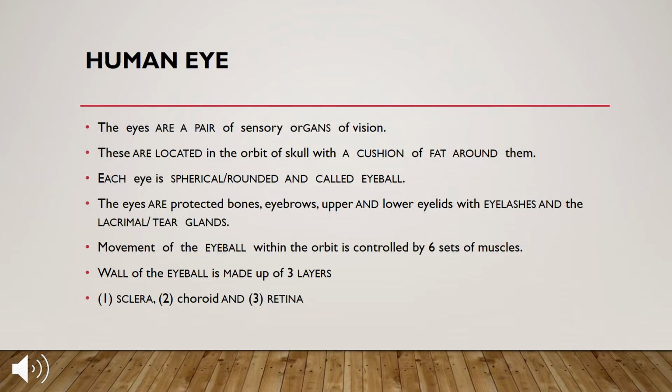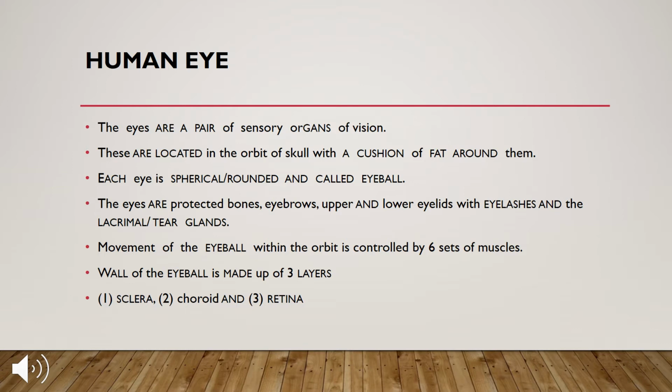The eye is important for vision. These are a pair of sensory organs of vision. They are located in the orbit of the skull, and there is a cushion of fat around the eye which protects and insulates it. Each eye is spherical in shape, like a round ball, and hence is called the eyeball.